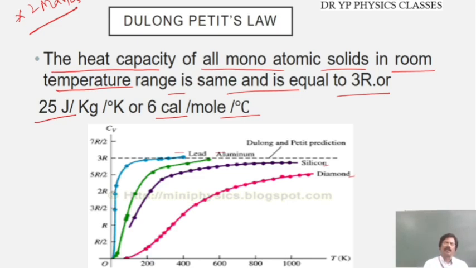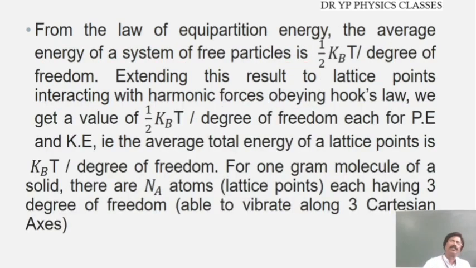According to Dulong-Petit's law, the heat capacity of all monatomic substances is going to be the same, nearly equal to 3R. Lead, aluminium, all are nearing this level, that is 6 calories, the 3R level. So this is the statement of Dulong-Petit's law.